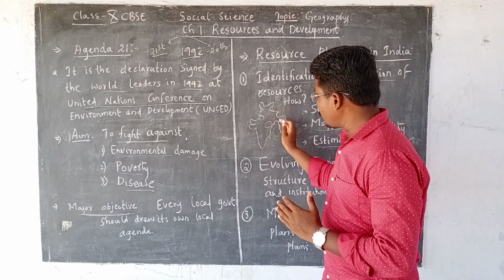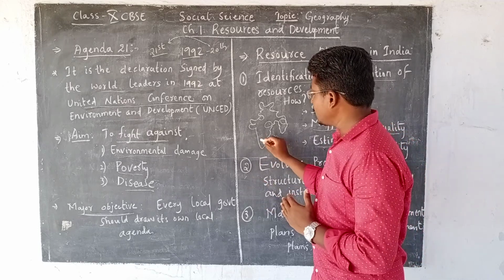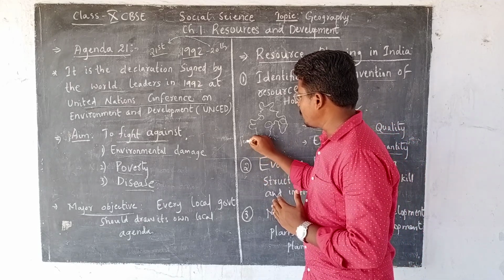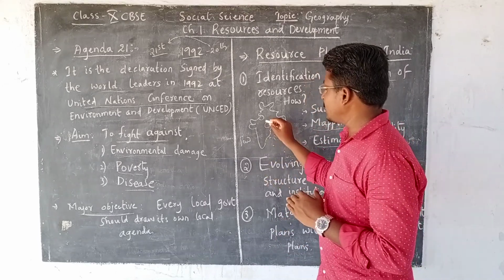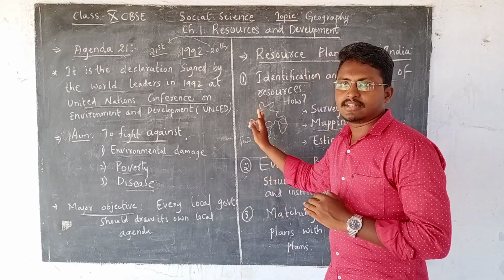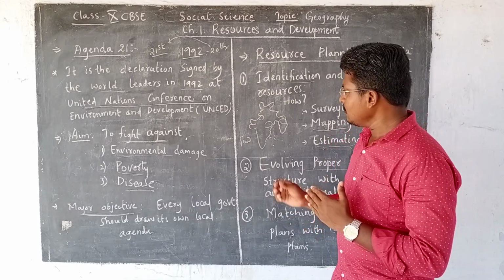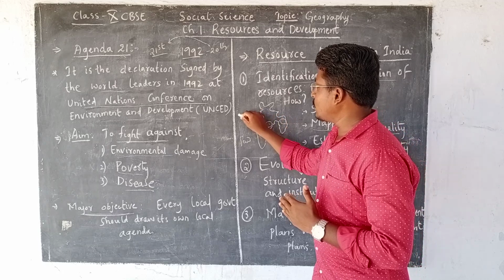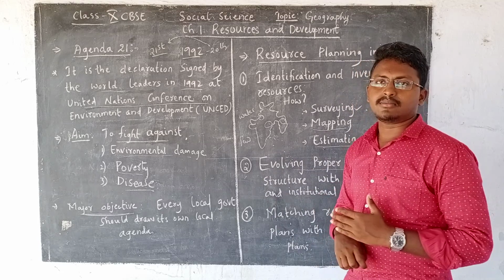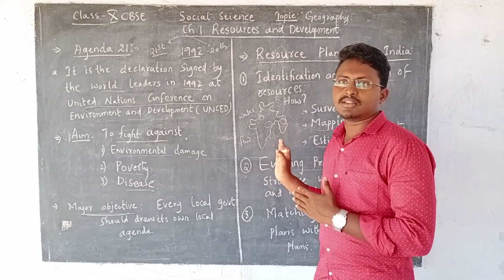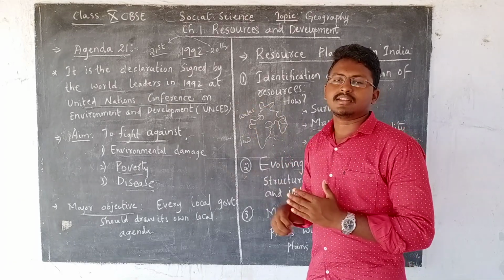So if there is no proper planning, if there is no proper way of using the resources, then the resources will be in the hands of a few people. One more disadvantage is that, for example, a state like Rajasthan is very good in solar and wind energy, but it does not have water resources. And a place like Arunachal Pradesh has more and more water resources, but it does not have other infrastructural resources.